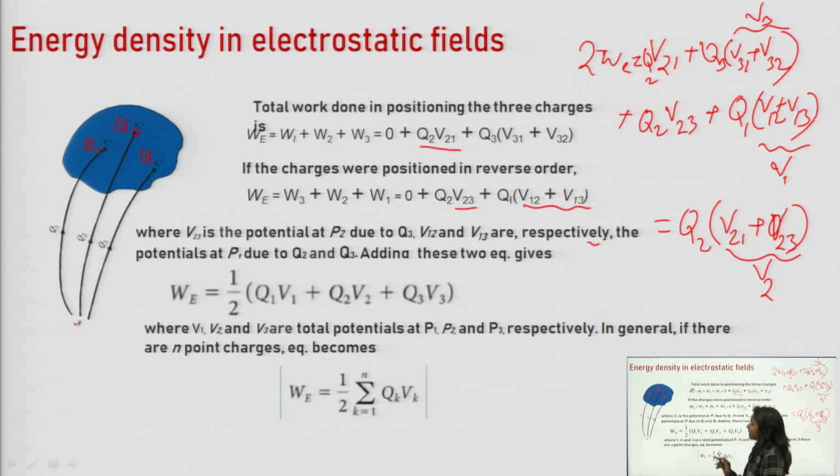So we can write it as this, where V1 is nothing but V13 plus V12, V2 is nothing but V21 plus V23, and V3 is nothing but V31 plus V32. So here also V1, V2, V3 are the total potential at points P1, P2, P3 respectively. In general, if there are n point charges, then this equation can be written as W total is equal to half the sum of Qk Vk, where k varies from 1 to n.